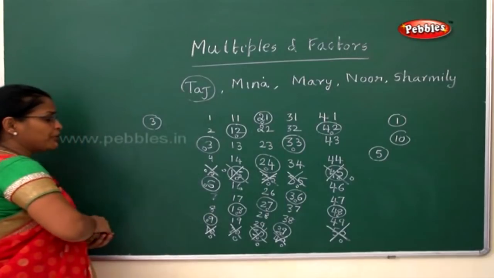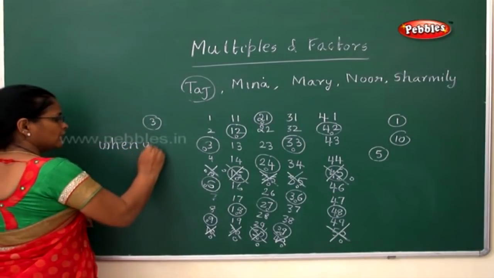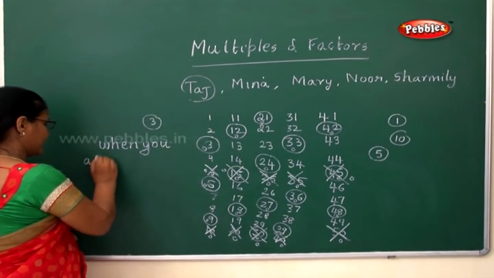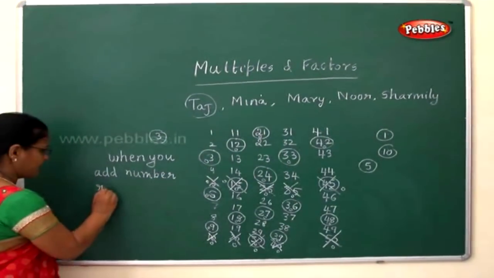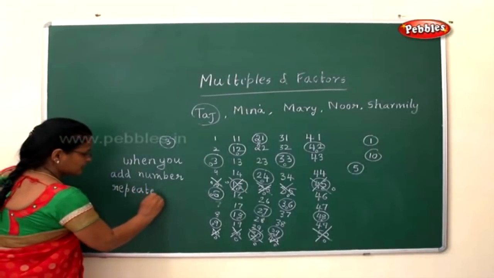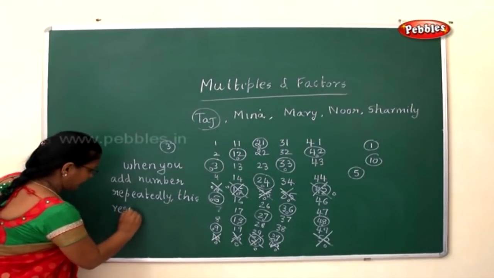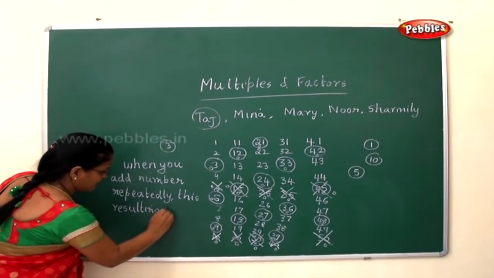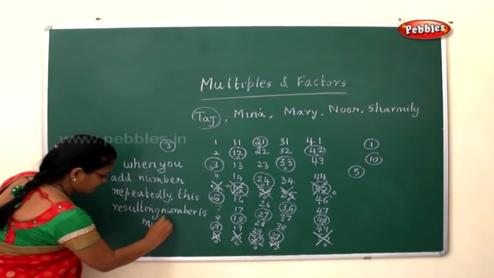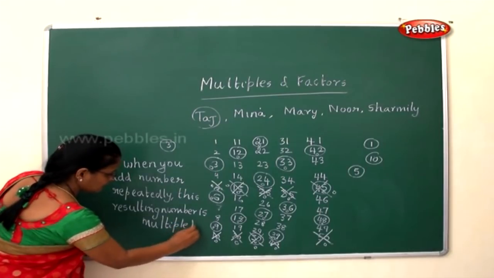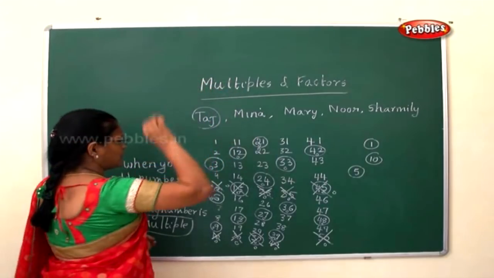Now what did you understand from this? When you add a number repeatedly, the resulting number is called a multiple. I'll repeat once again: the resulting number is called a multiple. This is the lesson we are going to start with today.